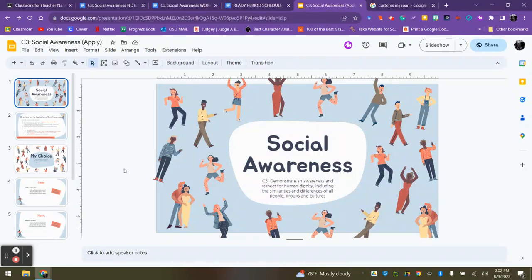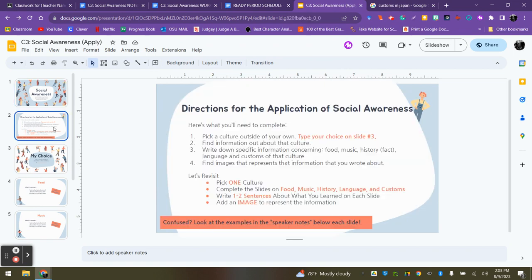Today, you're going to apply what you learned about the C3 standard under social awareness. Follow these directions and listen to the examples as I go along, and then complete your own. Slide 2 has the directions for the application of social awareness. Here's what you'll need to complete.